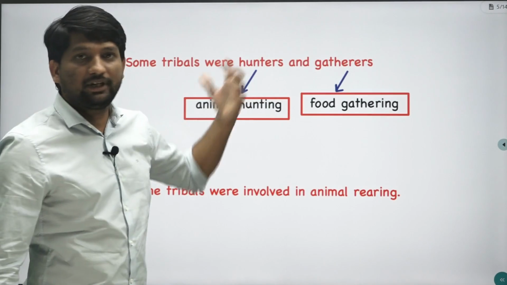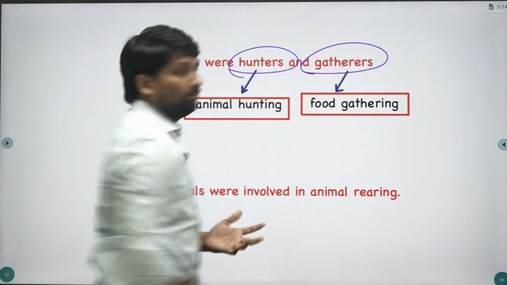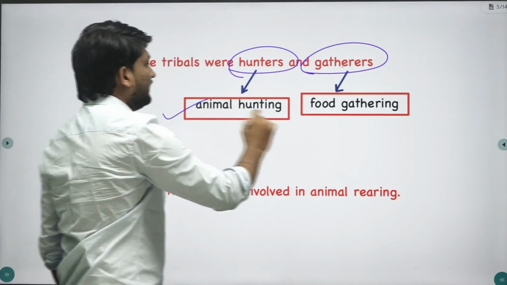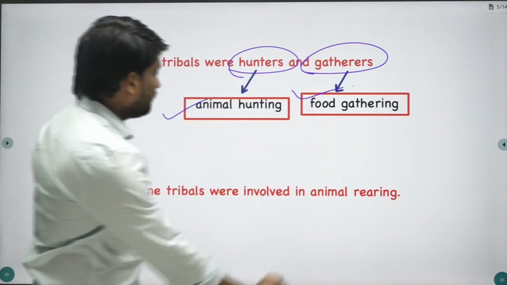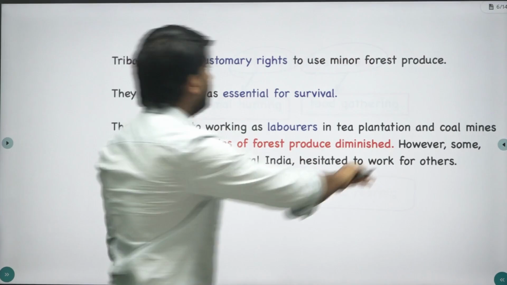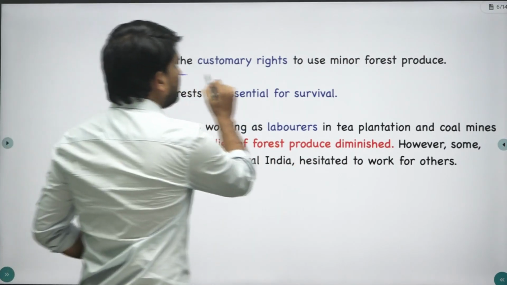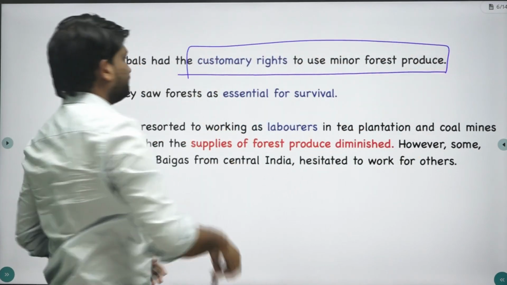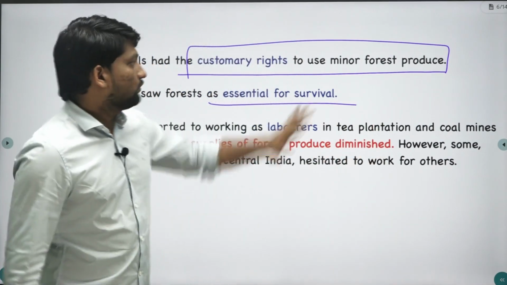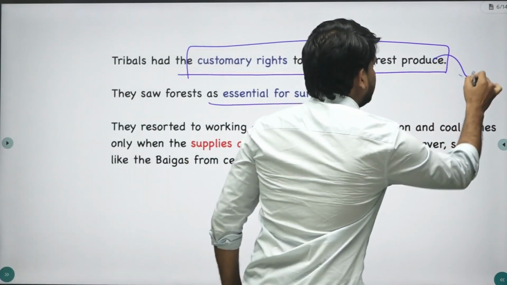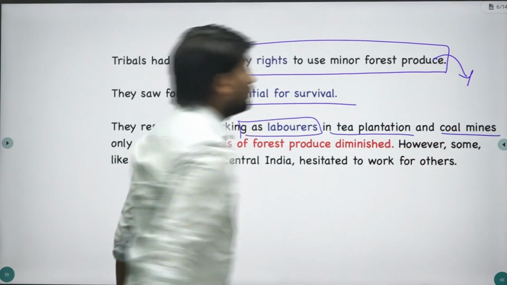So mostly they were dependent on the forest. Again, some tribals were hunters and gatherers, means they did animal hunting and food gathering which was required for their survival. Some tribals were involved in animal rearing, herding of animals. So overall, tribals thought that they had a customary right to use the minor forest produce, and this forest was essential for them. When the forest produce was reduced, only then did they work as laborers in tea plantations and coal mines.